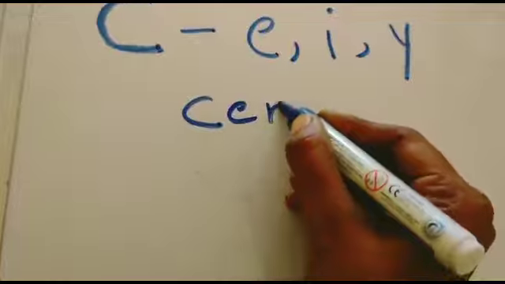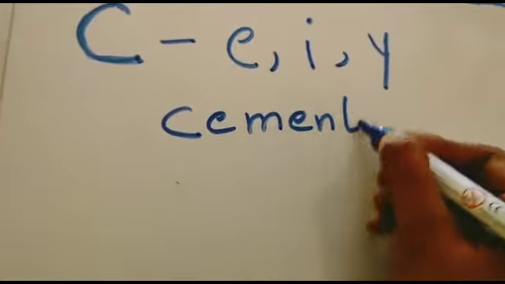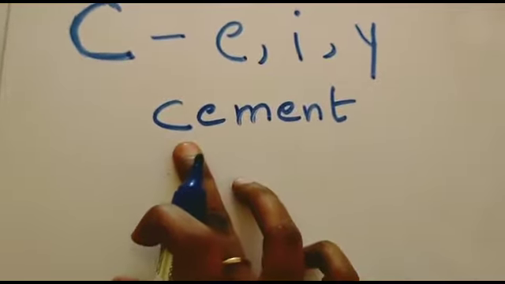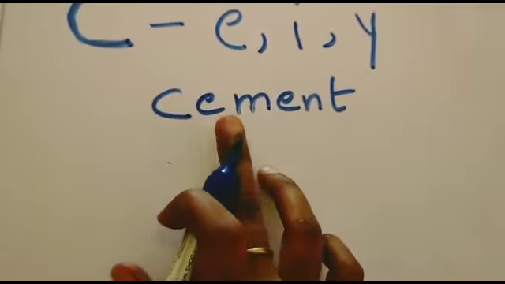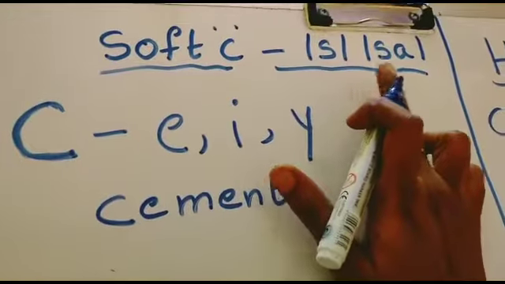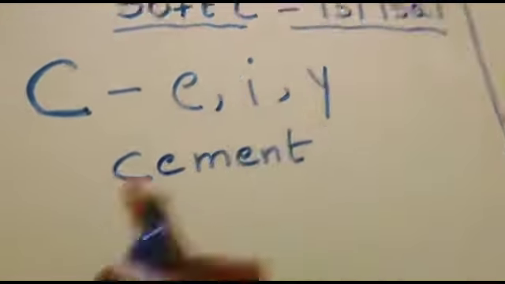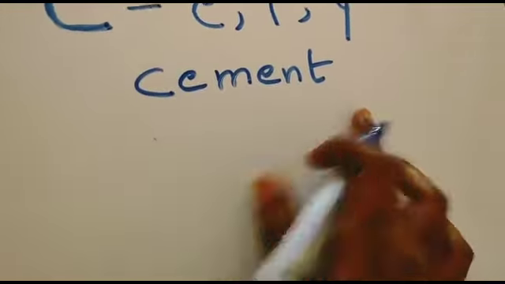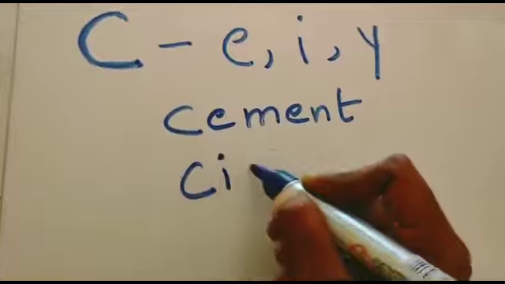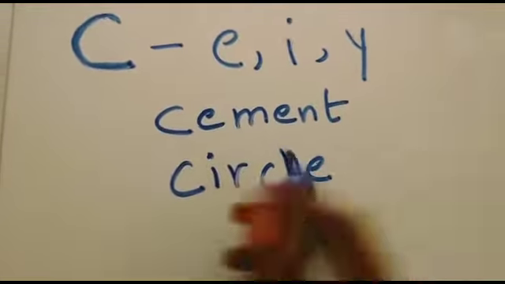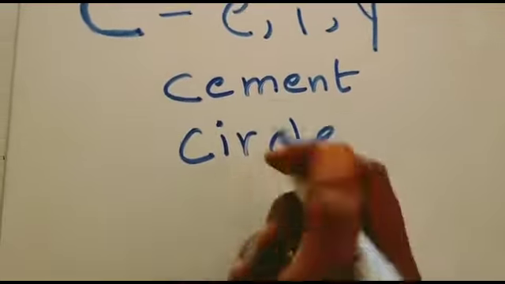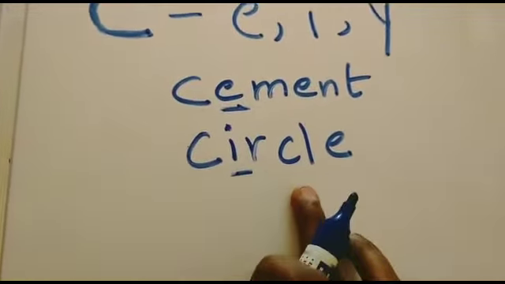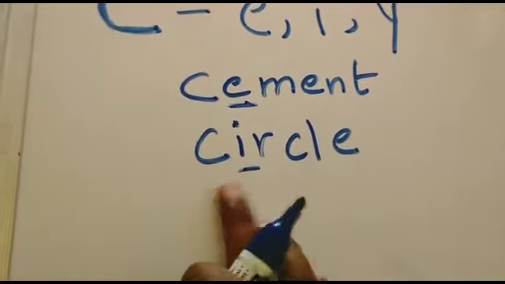C, E, M, E, N, T. C is followed by E. That's why we are pronouncing the sound of C as soft C. That is, the sound of C is Sa. Cement. Sa. Cement. And then next, C is followed by I. So here C is followed by E, here C is followed by I. So that's why we are pronouncing the sound of C as soft C.